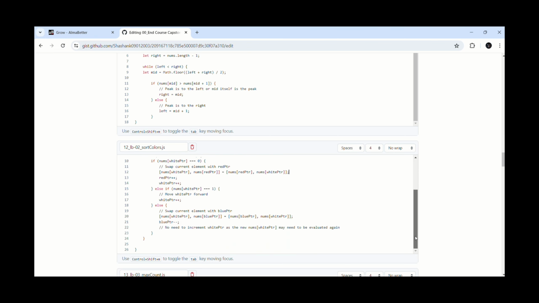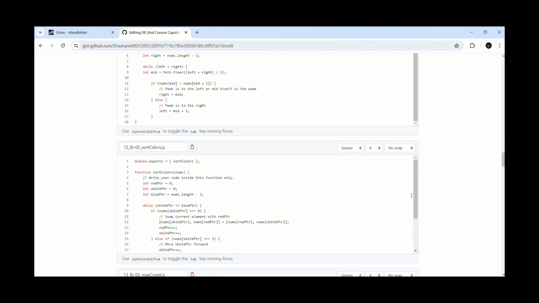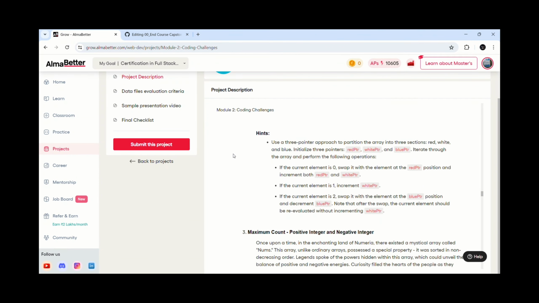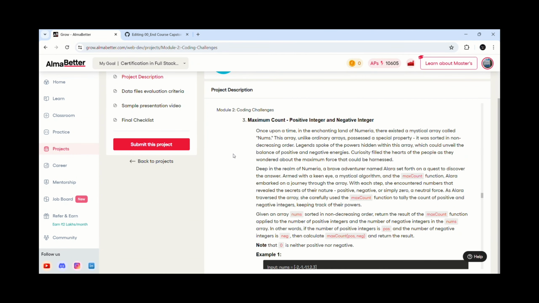If the current element is 0, swap it with the element at the red ptr position, then increment both red ptr and white ptr. If the current element is 1, just increment white ptr. If the current element is 2, swap it with the element at the blue ptr position, then decrement blue ptr. Continue the process until white ptr crosses blue ptr. At the end, the array will be sorted with all zeros to the left, followed by all ones, and finally all twos.